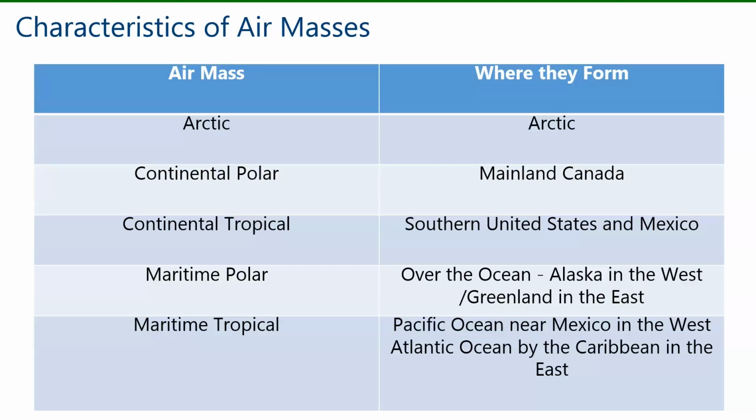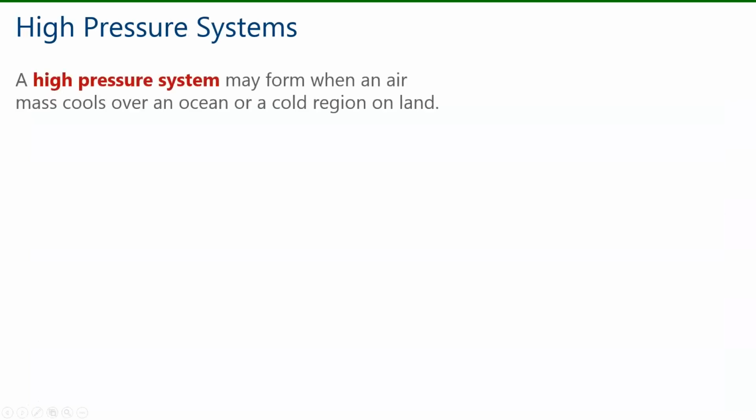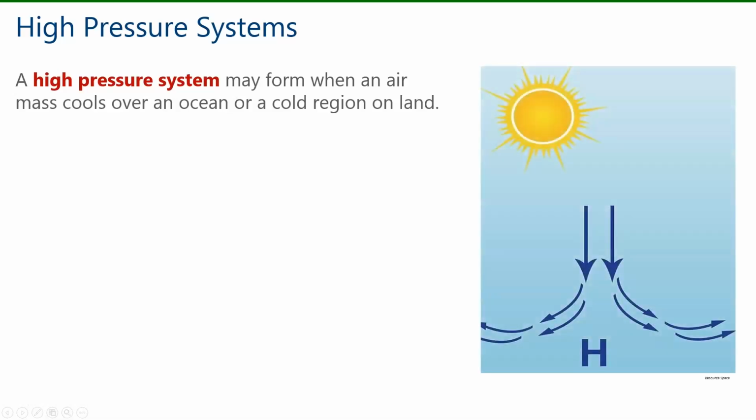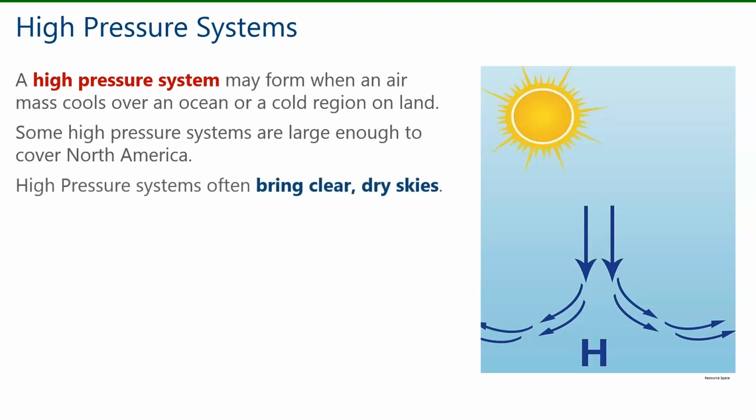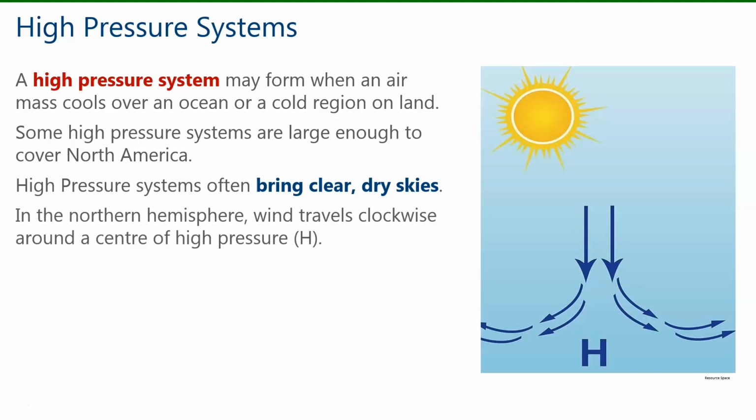A high pressure system may form when an air mass cools over an ocean or a cold region on land. Some high-pressure systems are large enough to cover North America. High-pressure systems often bring clear, dry skies. In the Northern Hemisphere, wind travels clockwise around a center of high pressure.